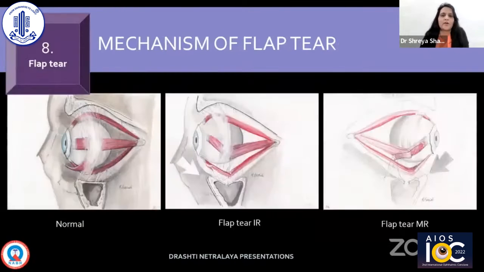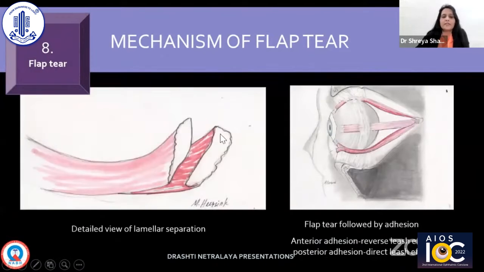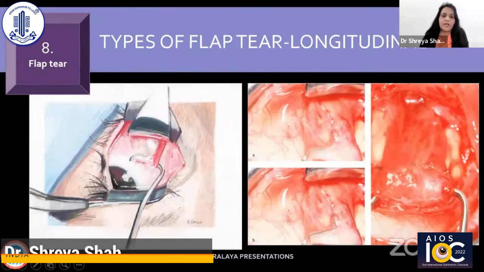Complications of orbitotomy we are not going to discuss here. Another thing that can happen is a flap tear. So this is normal, this is flap IR and this is flap MR. We can see this detailed view with the lamellar laceration, and the other part is sometimes incarcerated in the orbit.